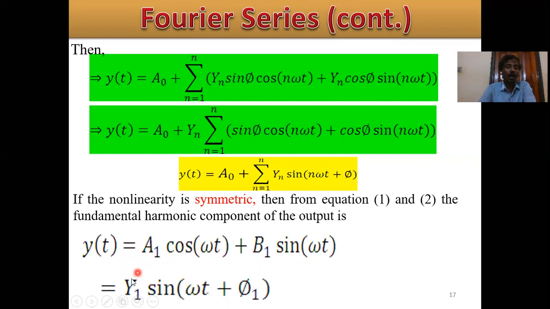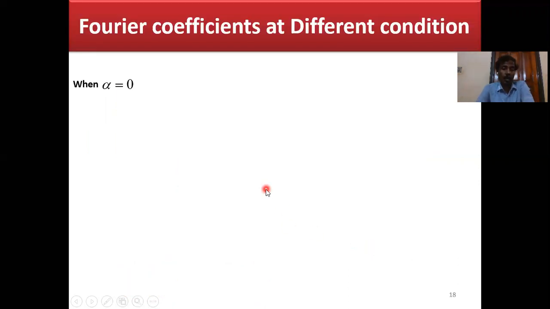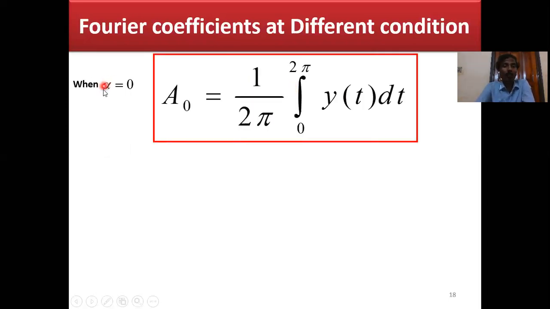For the fundamental, y1 equals y1 sine omega t plus phi. Put n equals 1, then we get y1 sine omega t plus phi. For a symmetrical function, a0 equals 0, or the DC component equals 0. Then the Fourier coefficients at different conditions: when alpha equals 0, what is the value of a0? a0 equals 1 by 2 pi, integral from 0 to 2 pi of y of t dt.